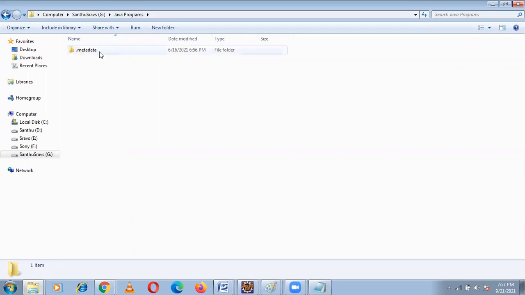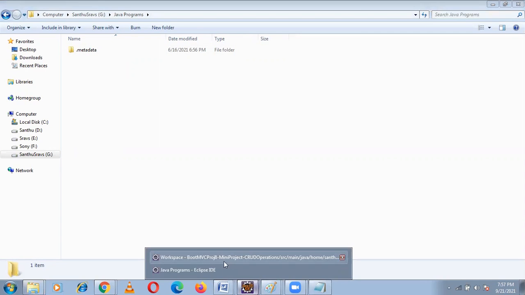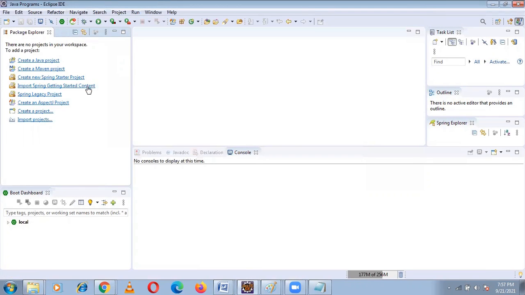This .metadata will be coming when you create a workspace, don't need to worry about that. Now I am in the Java programs folder. I am only doing core Java programs.